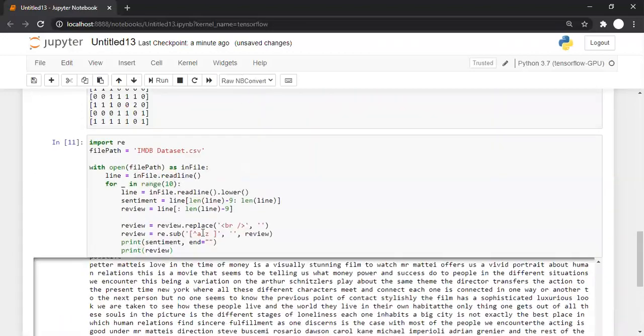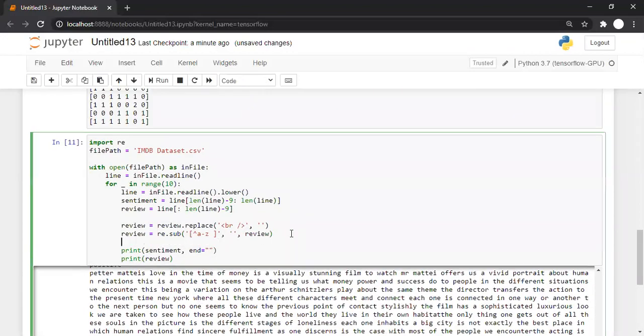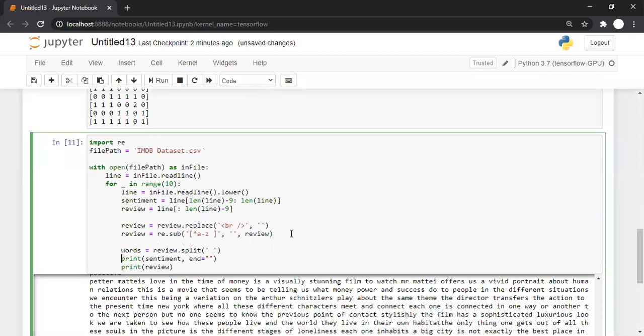We already know how to tokenize the words. We did it in one of the previous sessions. So how can you tokenize the words? I can create words is equal to review dot split. I can use the split method, and to the split method I am supposed to pass a blank space. I know by default it is a blank space only, but I want to write it this way.